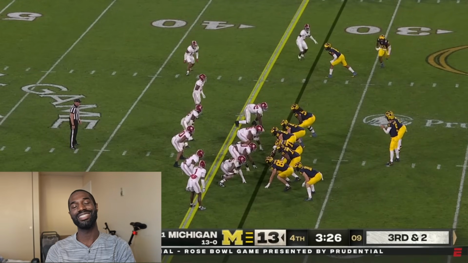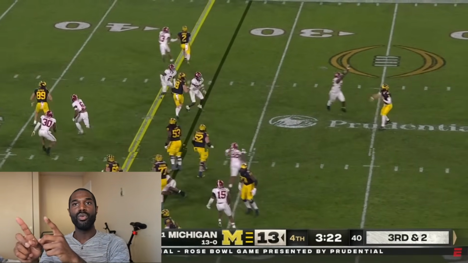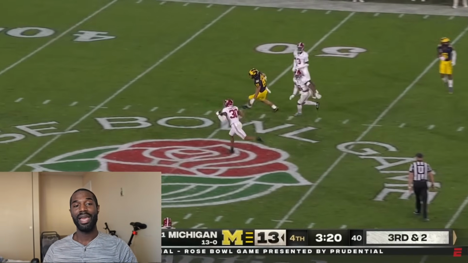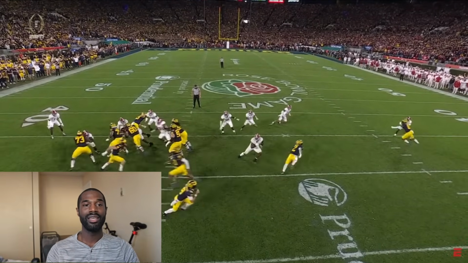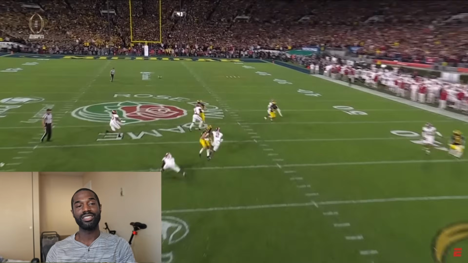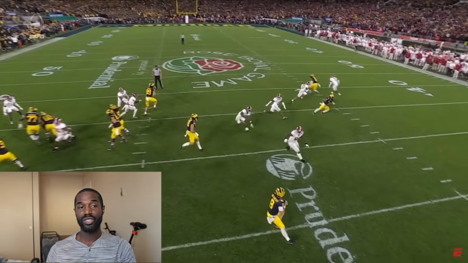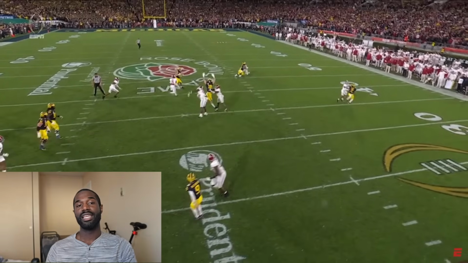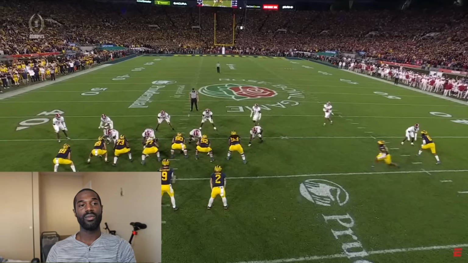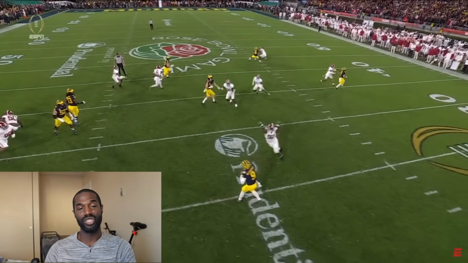The motion is obviously designed to get Alabama's defense to look at that play and to move along with the motion. Usually on a pass play, when someone does motion, it's used for misdirection when they're playing against a good defense, because they're athletic, they can move, and they're going to run to the ball fast, especially if you're looking to do a short throw. So they're going to get the defense flowing one way and probably get the wide receivers flowing the other way in the tight ends, which is what Michigan did here.